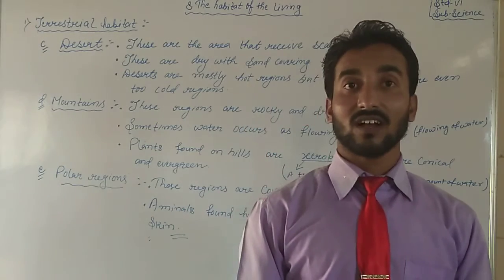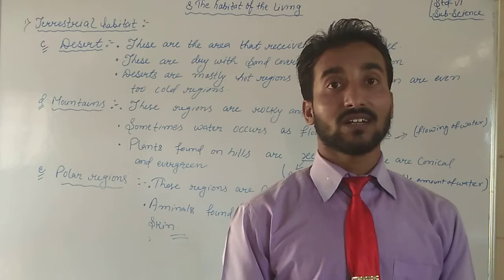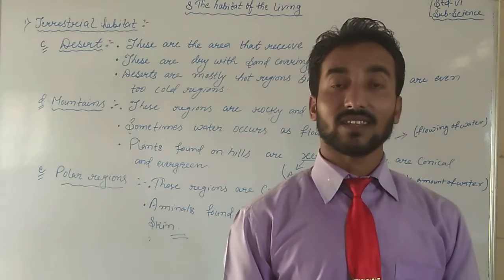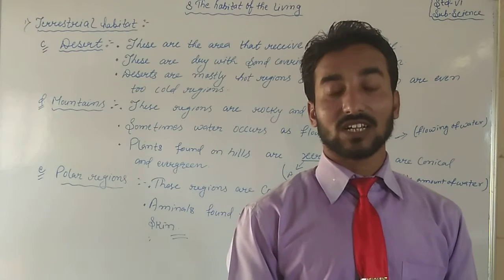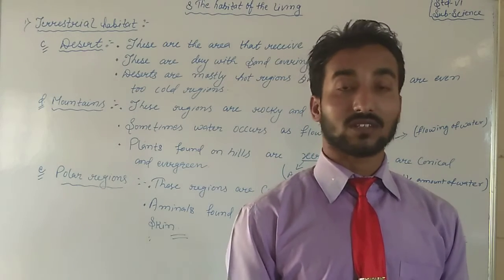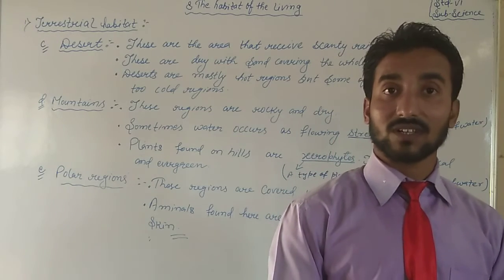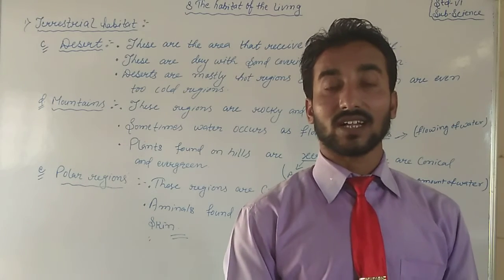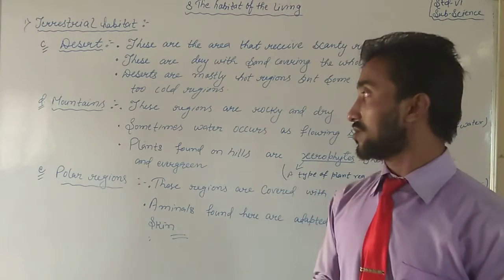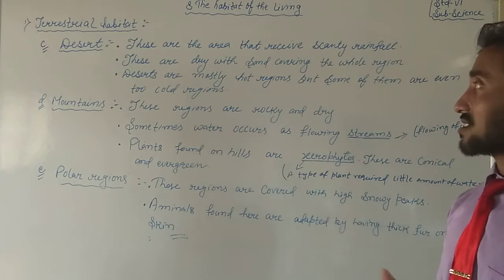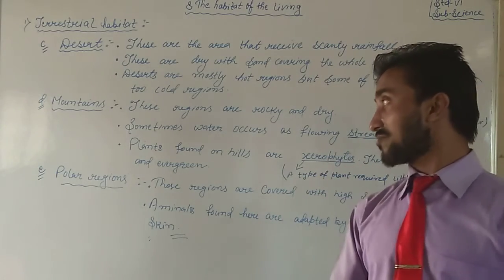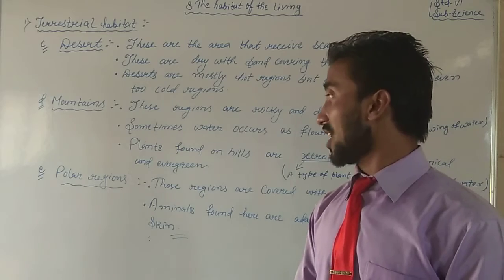Thick fur. What we wear as woolen clothes in the winter season, where is that wool collected from? Sorry, that is collected from the animals, the animals that used to live in the coldest places. So these are the habitats or characters of the terrestrial habitat. We have seen there are 5 types of terrestrial habitat.